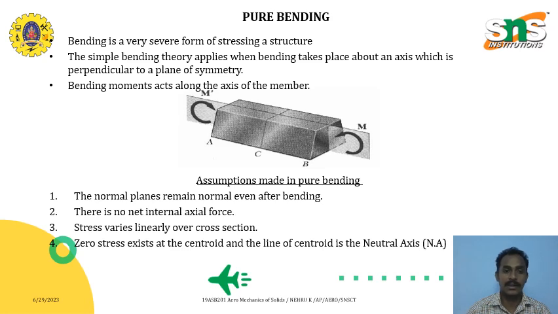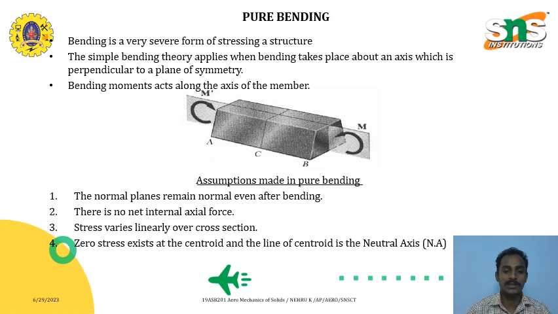The simple bending theory applies when bending takes place about an axis which is perpendicular to the plane of symmetry. Bending moment acts along the axis of the member. Let us take this ABC beam, which is arbitrary in shape, where the moments M and M dash are applied at points A and B.